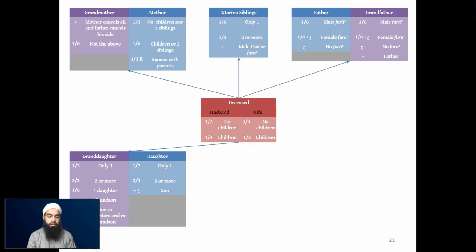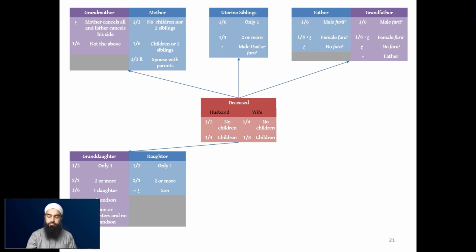Then the granddaughter in relation is similar. So you can see a half when there's only one of them, 2/3 when there are two or more, and 1/6 now additional when there is one daughter alive. Then the asaba binafsihi, meaning receiving the remainder of half of her counterpart. So when there's a grandson alive, and they receive nothing when there is a son or two daughters and no grandson.